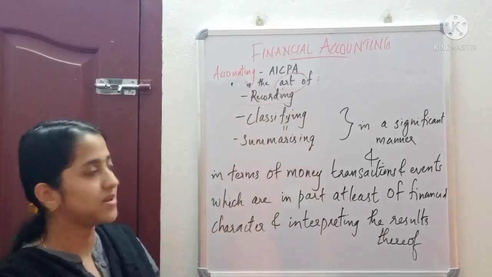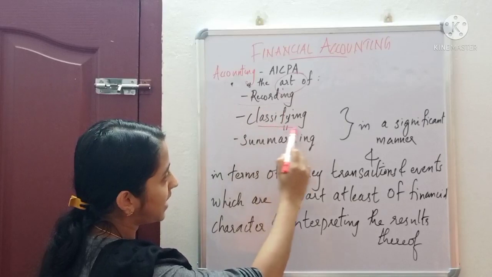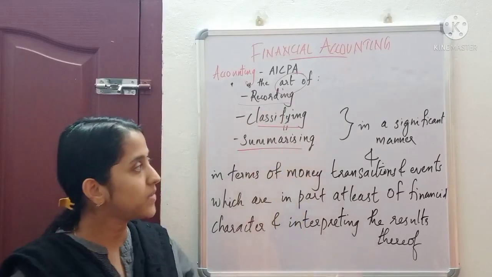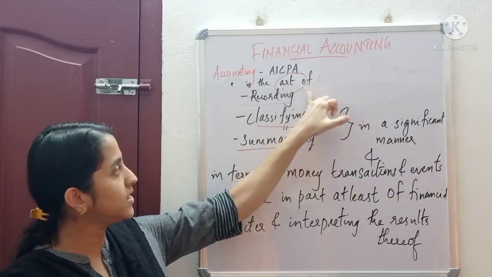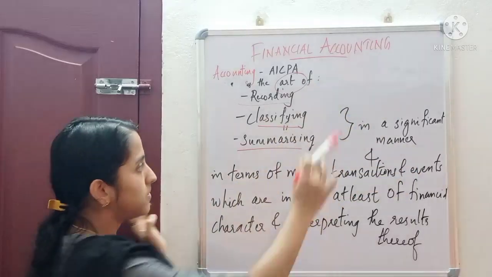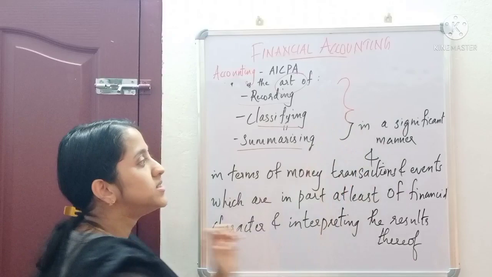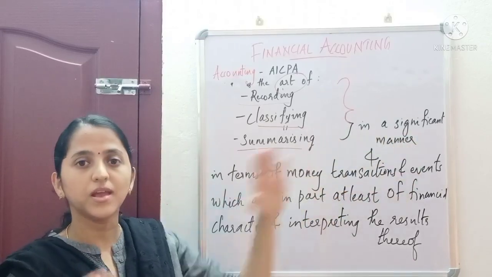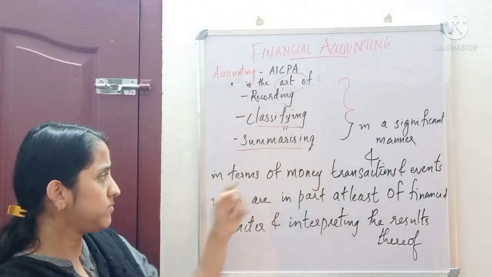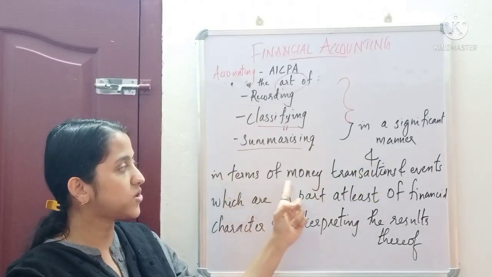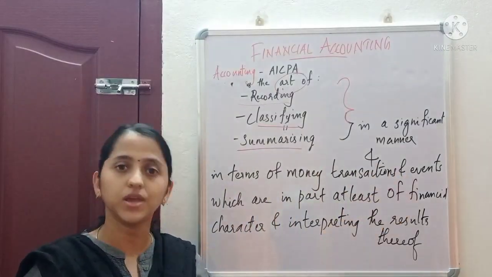So accounting is the art of recording, classifying and summarizing. How? In a significant manner, in a particular important manner. Then, in terms of money, transactions and events.